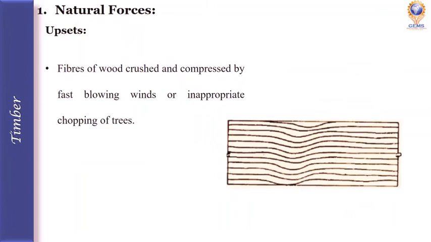Next is upsets. Upsets is a defect of timber in which the fibers of wood are crushed and compressed by fast blowing wind or inappropriate chopping of the tree. So these are the fibers of the wood. See here, it was compressed. So it is called upsets.